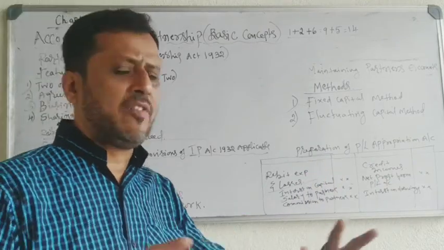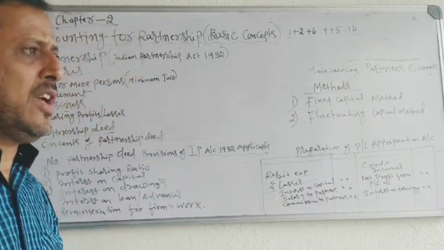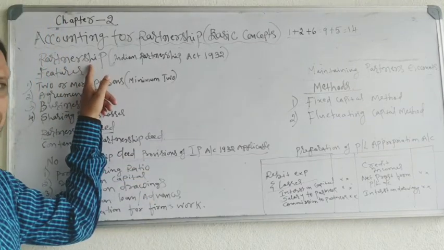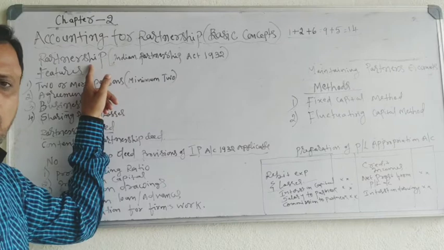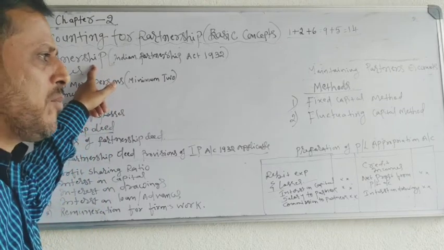So many types of business organizations were there. Among them, one of the important forms of business organization is partnership. What is the meaning and definition of partnership here?